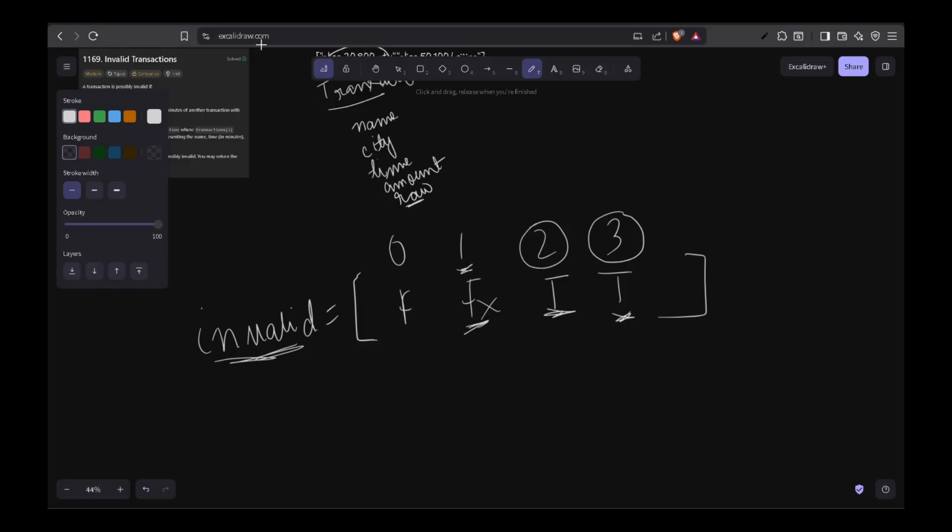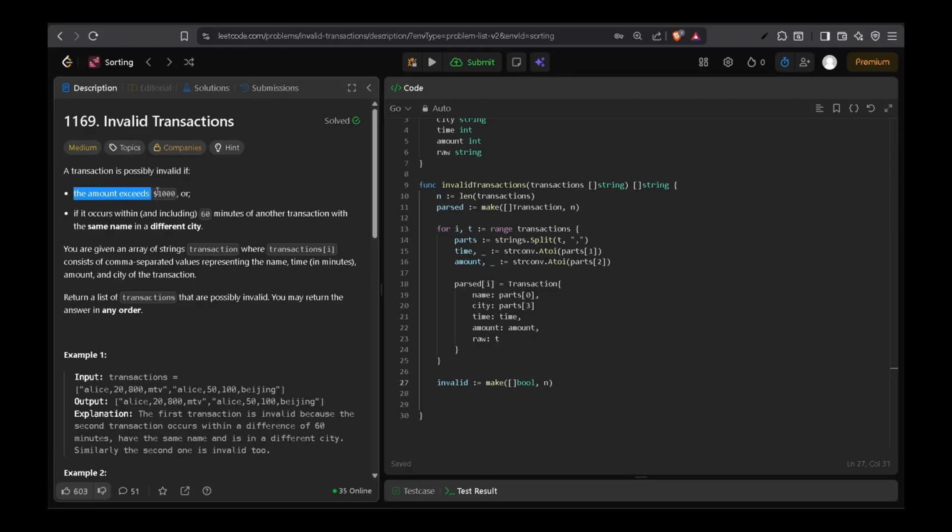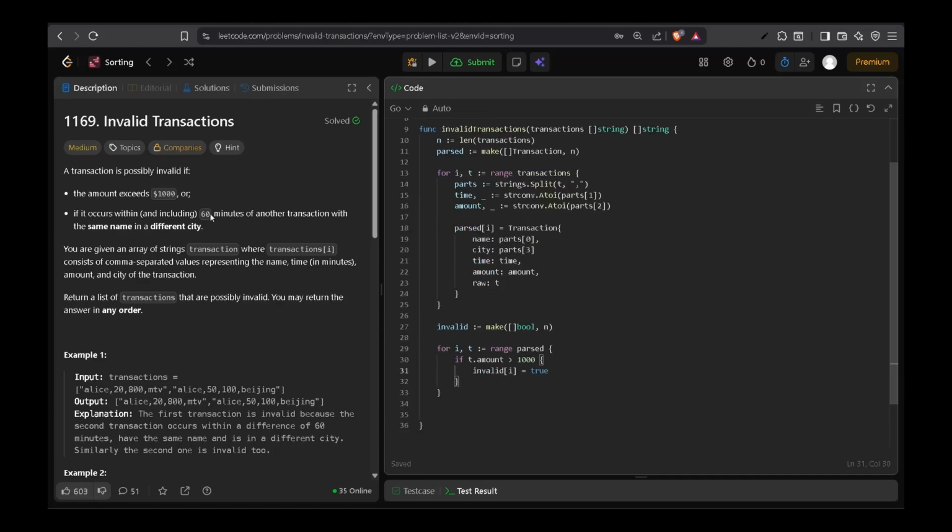So that's what this array will tell us, and we'll fill this array with either true or false as we move along. So the first condition of a transaction being invalid is pretty simple. It cannot be more than $1,000, right? So what we can do is for i, t in range past, we'll traverse over the past and check if any transaction amount is greater than 1,000. So if t.amount is greater than 1,000, that means it is invalid. So invalid of i will be true, right? So that takes care of the first condition.